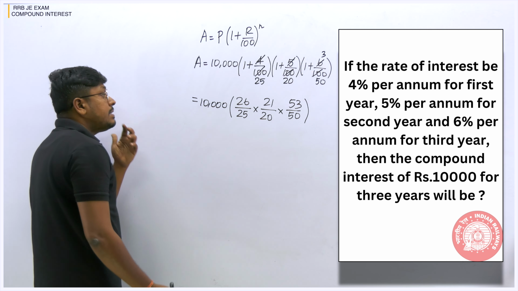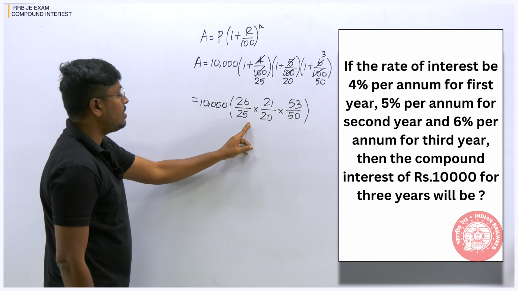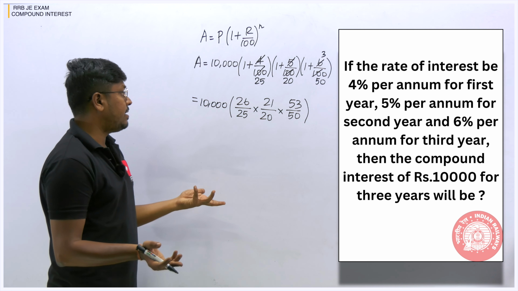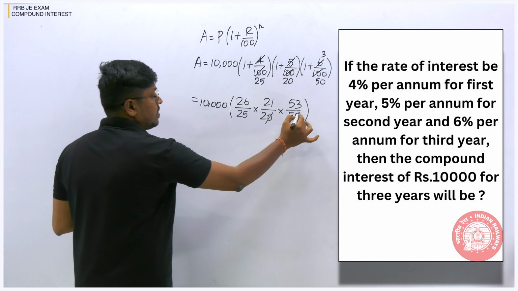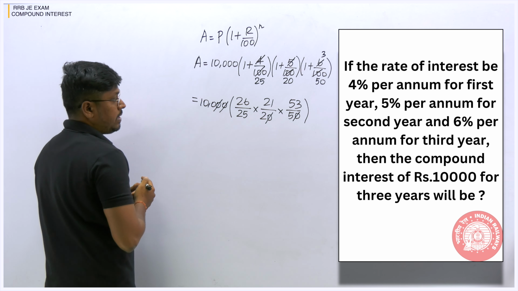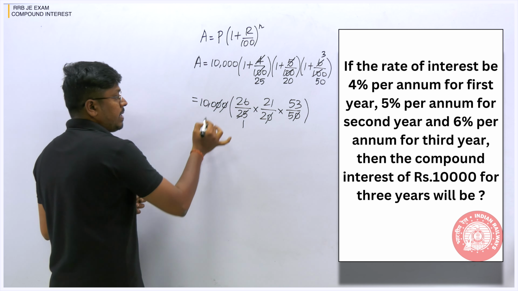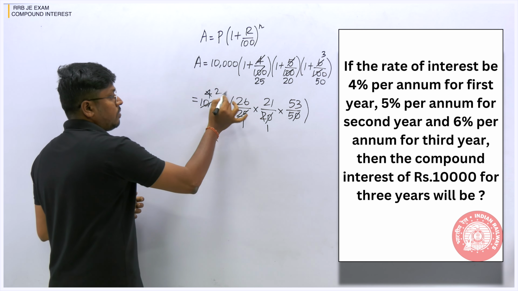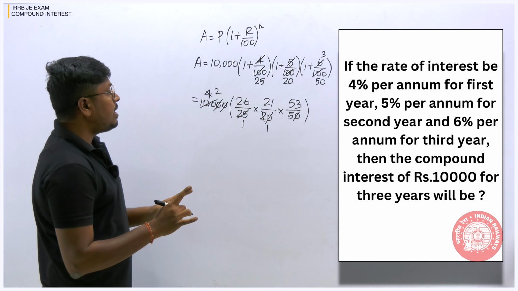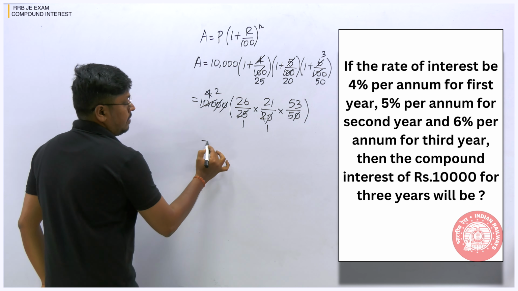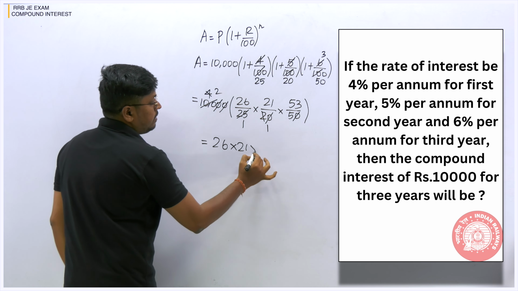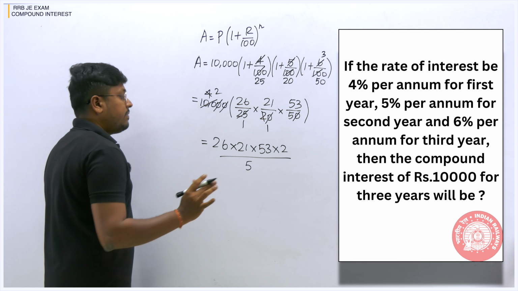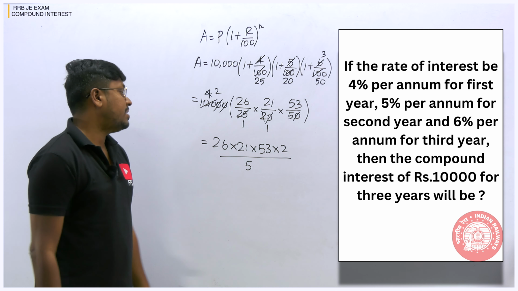So now try to cancel it. We are getting this area. So now check whether we can cancel it or not. I can solve this question completely, so that you can understand how I am solving it. We can cancel 0 and 0 here. So we can cancel 25. 125 is 25, so 25 4 times. So again 1 2s are 2, 2 2s are 4. So finally in the denominator we have 5. In the numerator we have 26 into 21 into 53 into 2, divided by 5. Right, so no other way, we have to multiply.